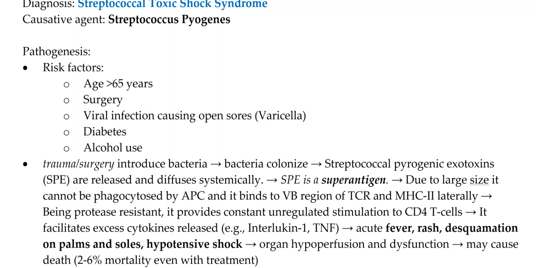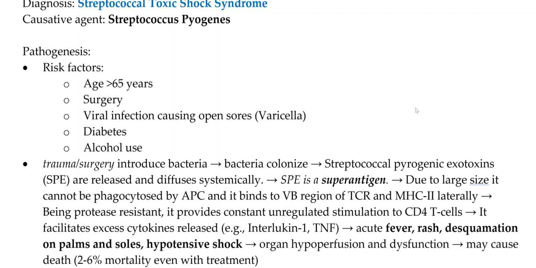Being protease resistant, it provides constant unregulated stimulation to CD4 T cells and it facilitates excessive cytokine release, known as cytokine storm, mainly consisting of interleukin 1 and TNF, that is tumor necrosis factor. That leads to acute fever, skin rash, desquamation on palm and sole, and hypotensive shock, which may ultimately cause organ hypoperfusion and dysfunction and may result in death. So 2 to 6% mortality is seen even with treatment.